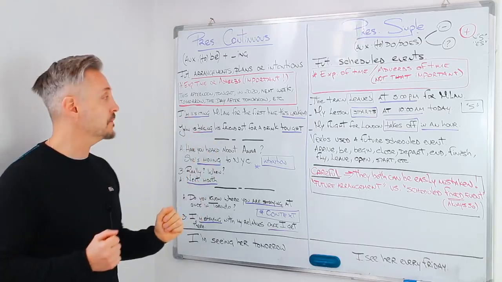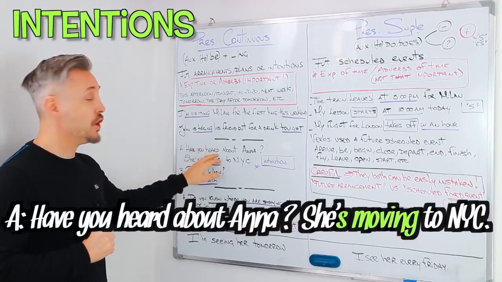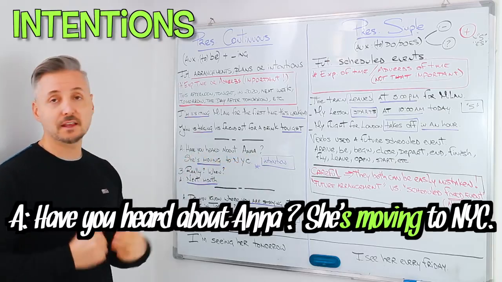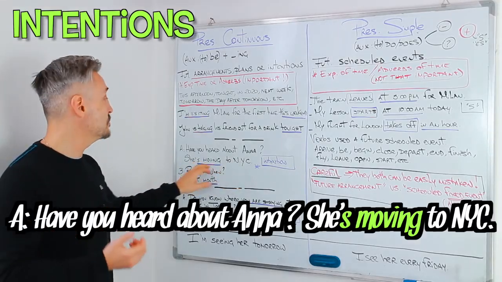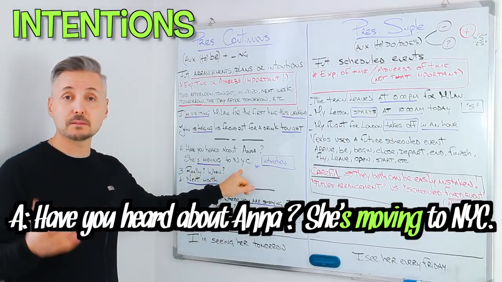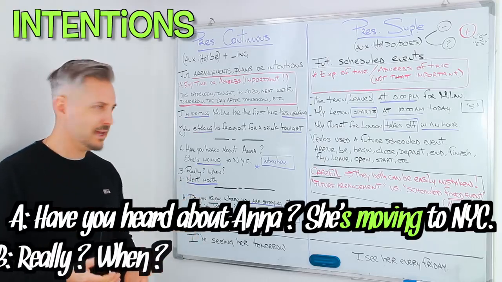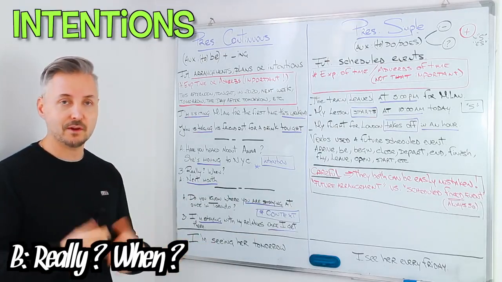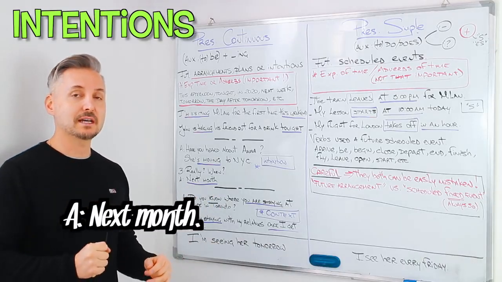Right? For example, we have A and B, two people. So A says, "Have you heard about Anna?" And then she goes on, she says, "She's moving to New York City." So here, she's moving, there is no time expression or adverb of time. And the other person says, "Really? When?" He's asking for the time, right? "Next month." And that's when she places the time expression.